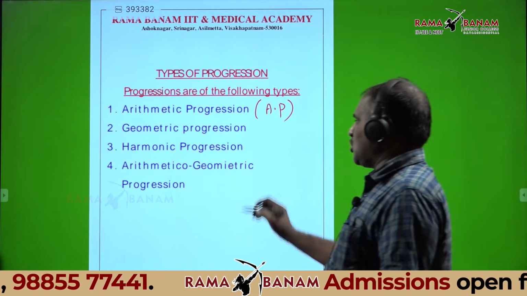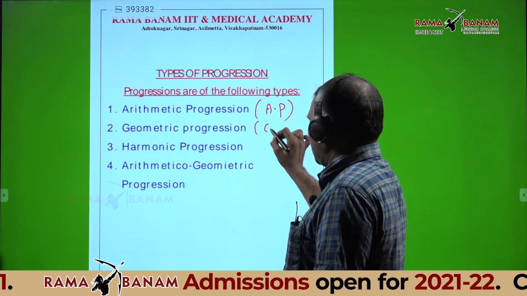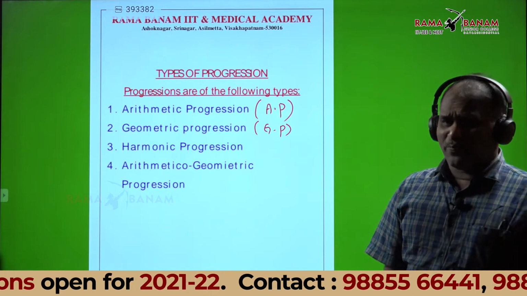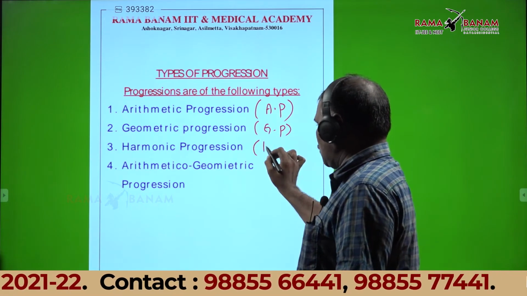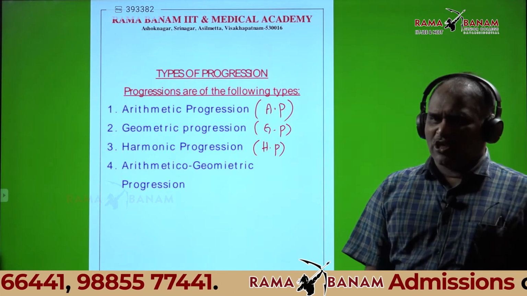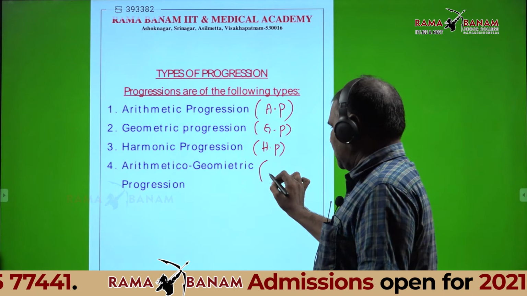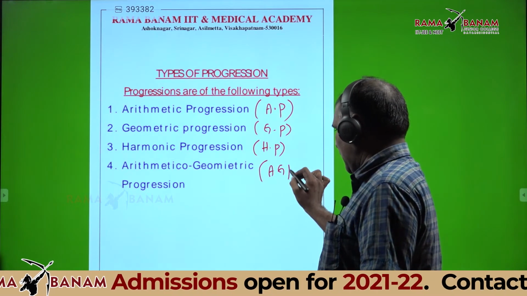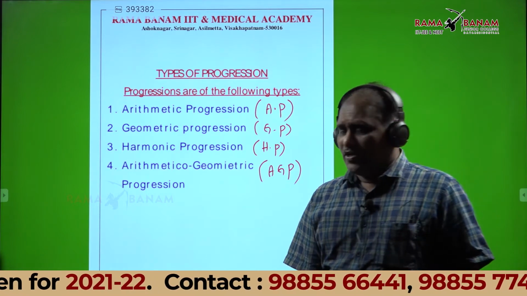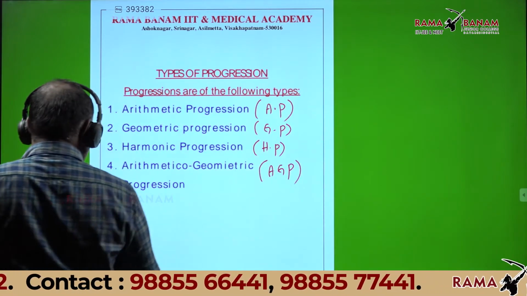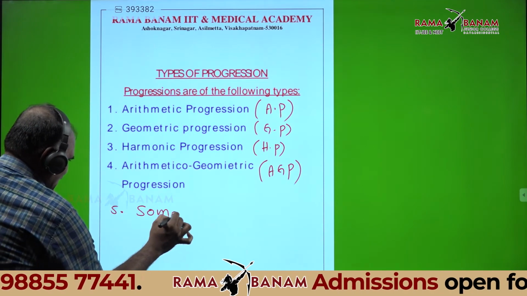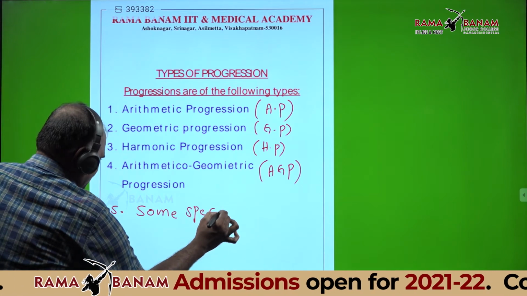Second, geometric progression, GP. Third, harmonic progression, HP. Fourth, arithmetic geometric progression, called AGP. And the fifth one is some special sequences.